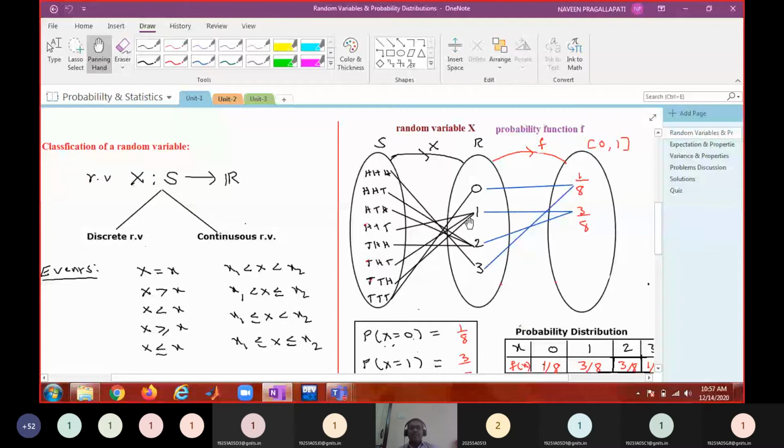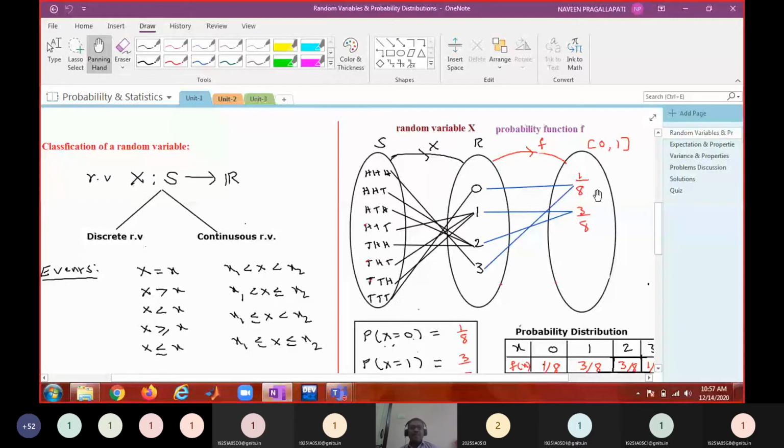Now if you associate values satisfying certain conditions with these numbers, such an association becomes a function. We call such a function a probability function. The probability function maps values of the random variable to probabilities.